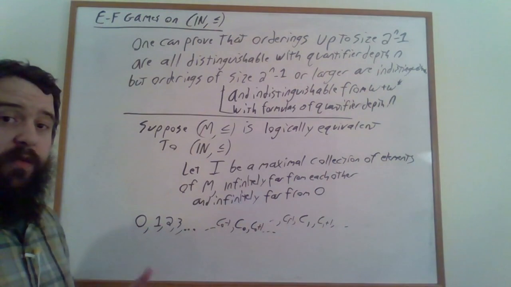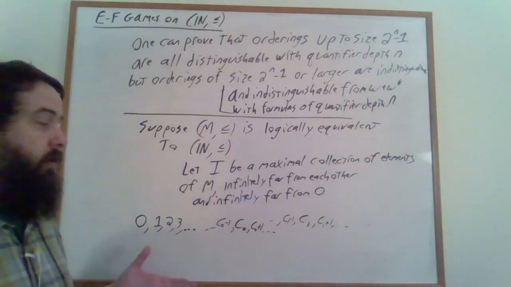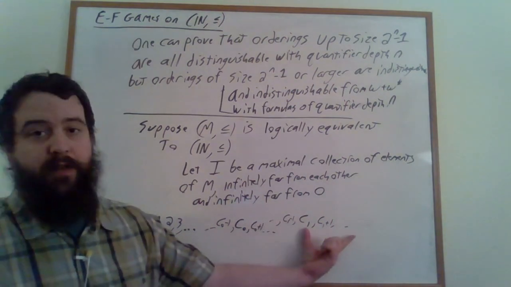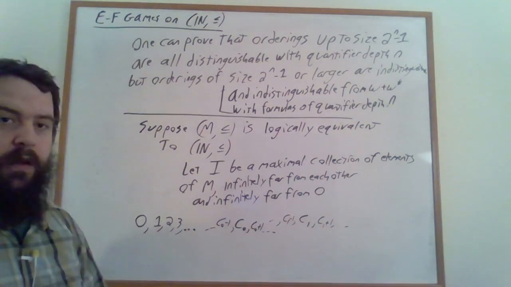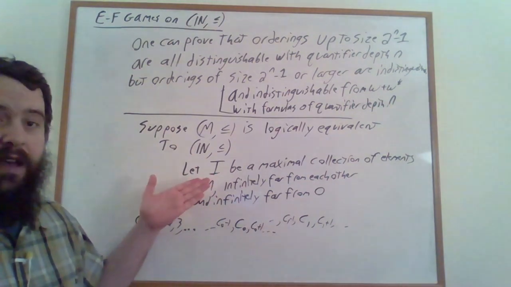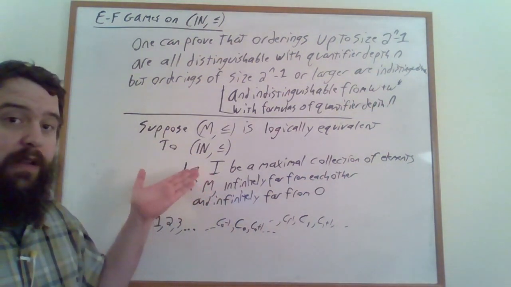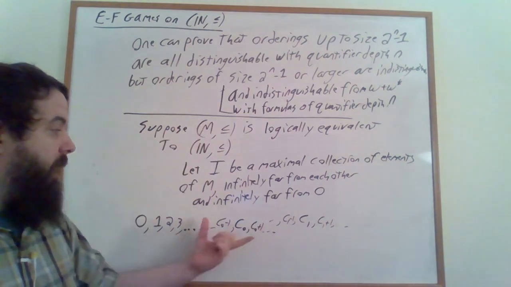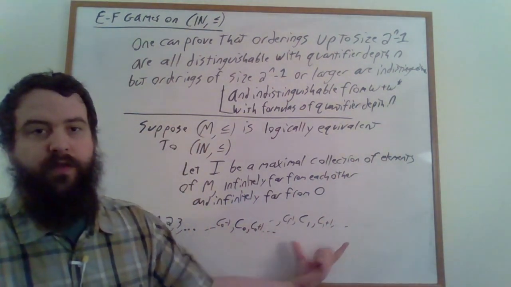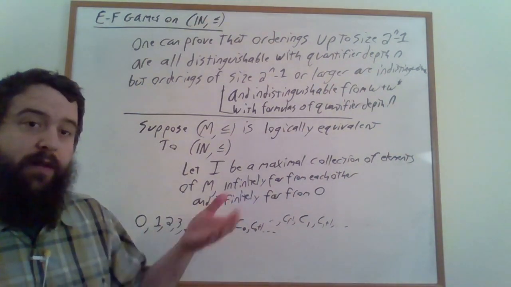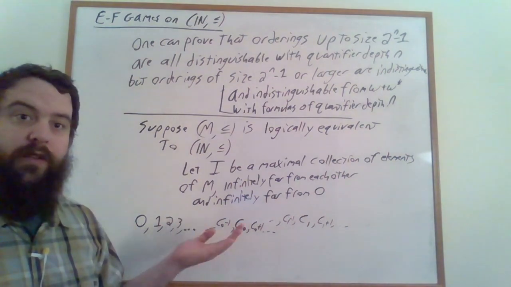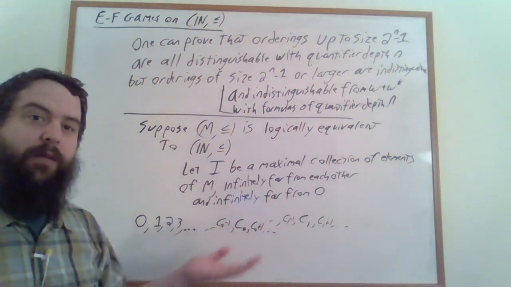And so just as before, we wind up getting a linear ordering that looks like the natural numbers followed by some number of copies of the integers. Again, it could be possible that I is quite an infinite set that has its own interesting ordering within M. So this might be one copy of the integers for every rational number, or for every real number, or for every natural number, or for every negative natural number.